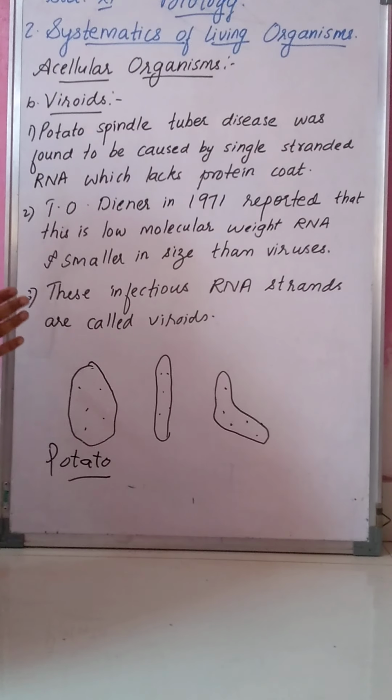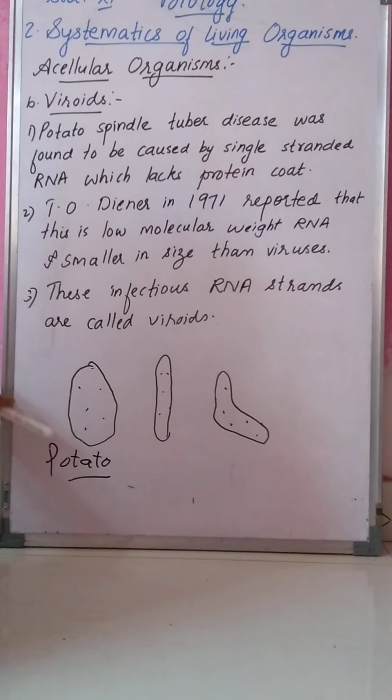Viruses, which you have studied, consist of genetic material covered by a protein coat. But here the genetic material, that is RNA, lacks a protein coat, meaning the protein coat is absent.